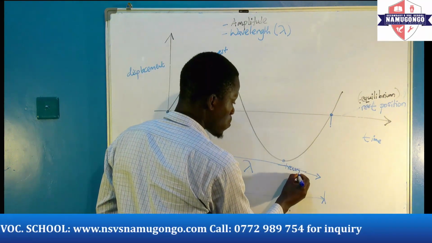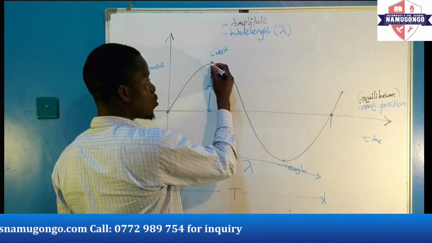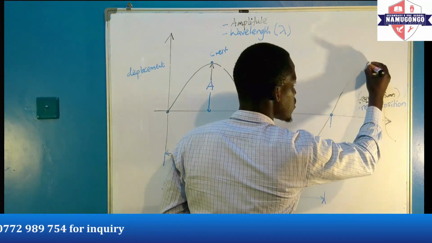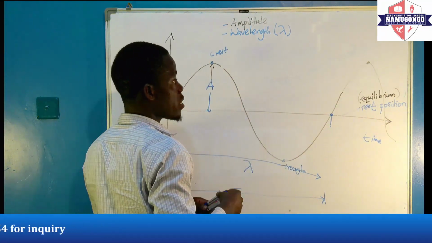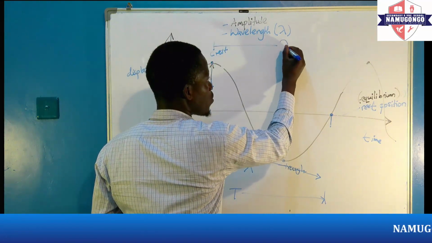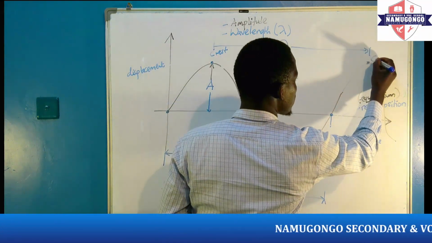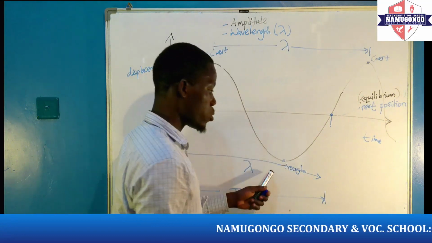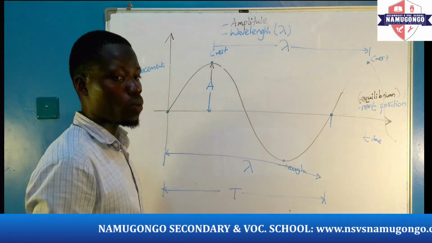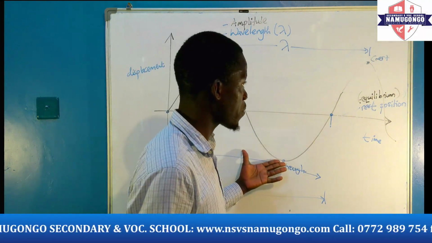So if you have 2 points and this particle moved from one crest to another crest, then we are going to say that the distance between these 2 points is what we shall call lambda. So this is another crest, or 2 troughs, as we have said. So this is how we can define the wavelength.